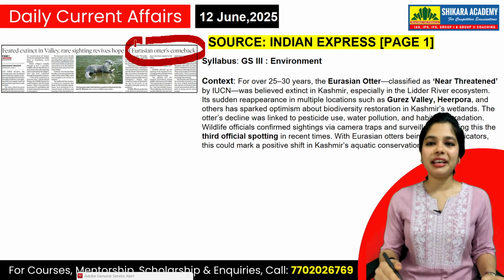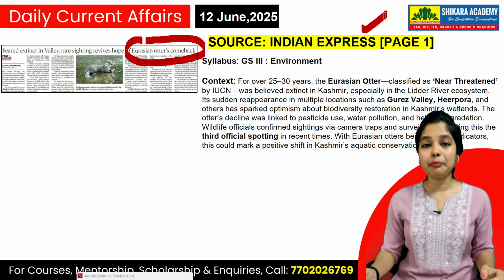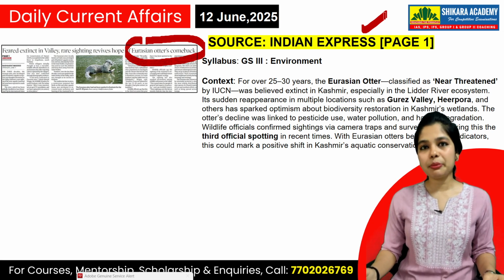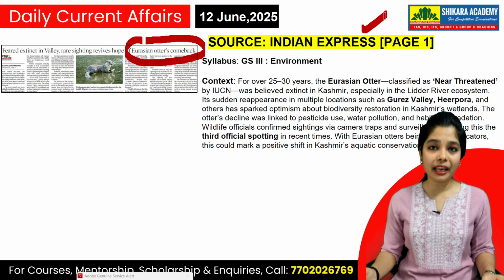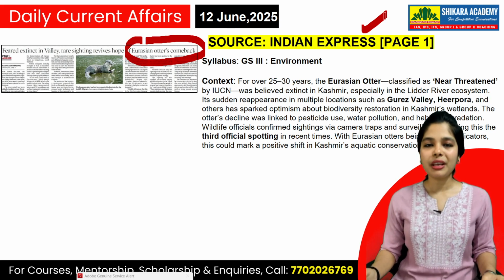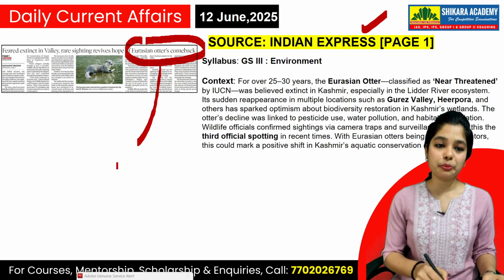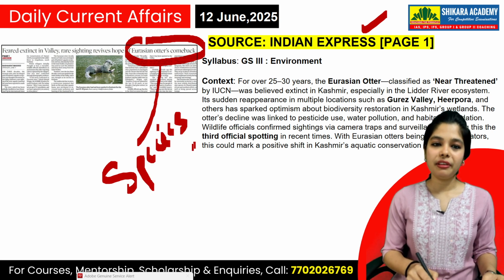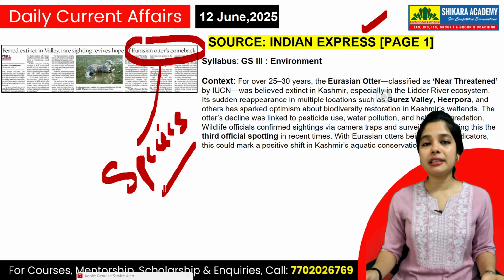So this article we have taken from The Hindu, students, page 1. You can see it. It is that important that they have published it on page 1, and it is related to GS paper 3 environment. Yes, GS paper 3 environment talks about how to conserve this biodiversity, these animals, plant species. And again, UPSC's favorite question comes when they ask about species. When they talk about species, be it animals, birds, butterflies, plant species, animal species.